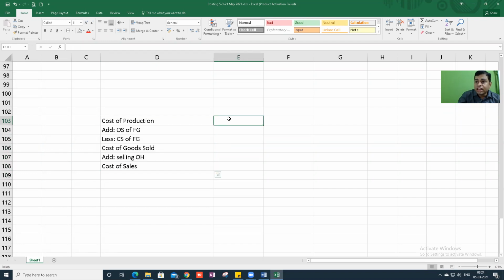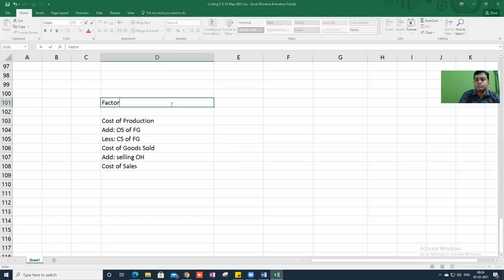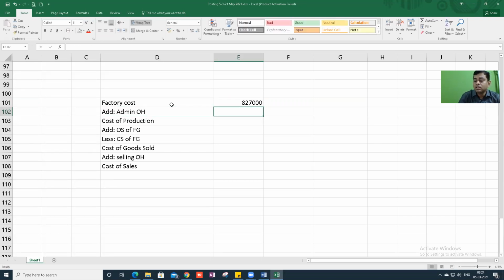So here you said factory cost 8,27,000. To this add admin overheads 50,000. So cost of production is 8,77,000. Correct? Now can you tell me what opening stock of finished goods is given in the question?